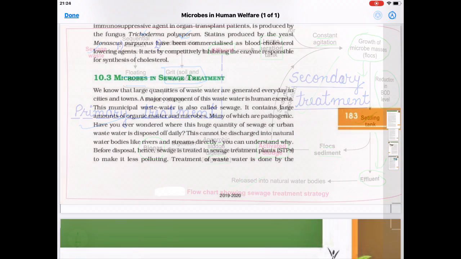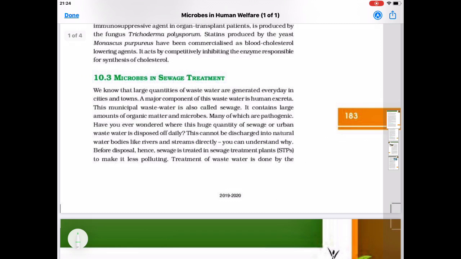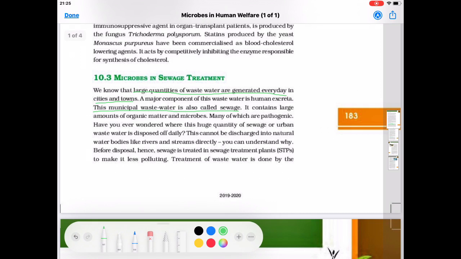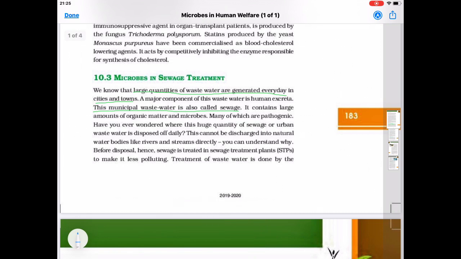Next is microbes in sewage treatment from the book. Large quantities of wastewater are generated every day in cities and towns. A major component of this wastewater is human excreta. This municipal wastewater is called sewage. It contains a large amount of organic matter and microbes, many of which are pathogenic, that is, they can cause harm.